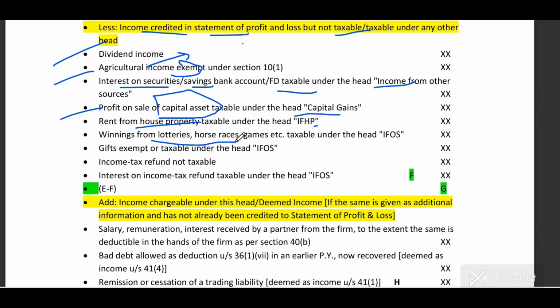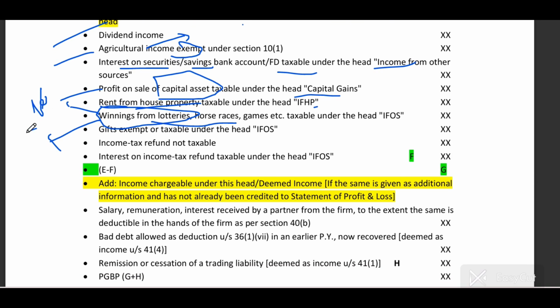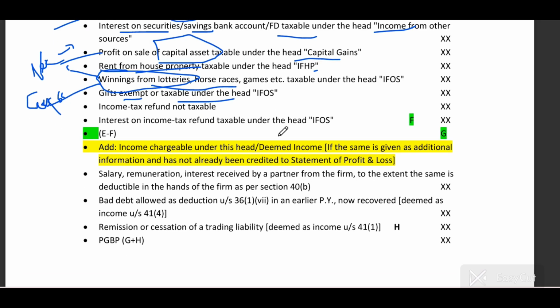Winnings from lotteries, horses. Here sometimes there is a net or gross version. Okay, then you have to deduct here the net amount, and the gross amount will be taxable under head other sources. Net amount shall be minus and gross amount should be added. Gift exempt or taxable under the head IFOS.